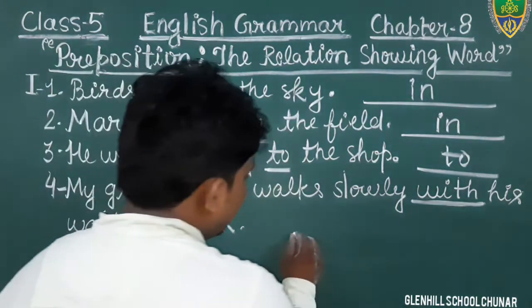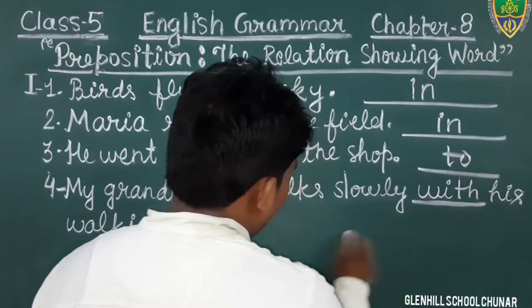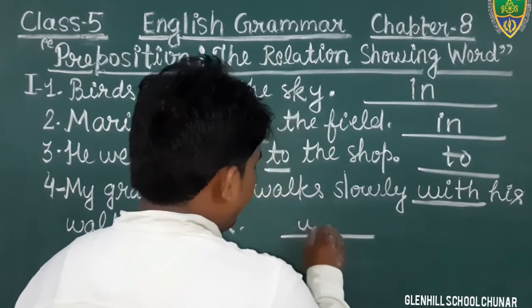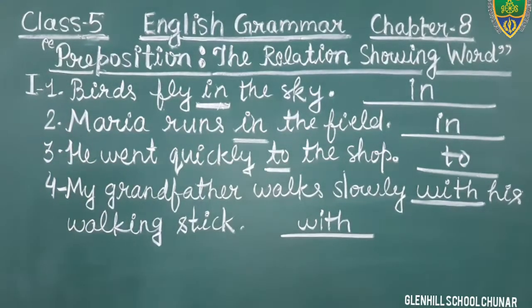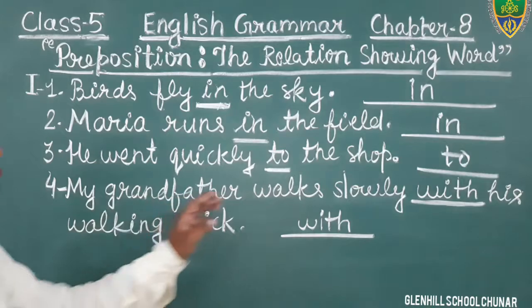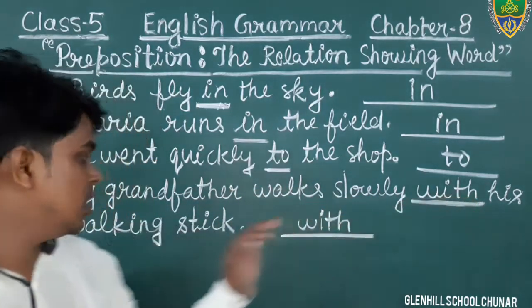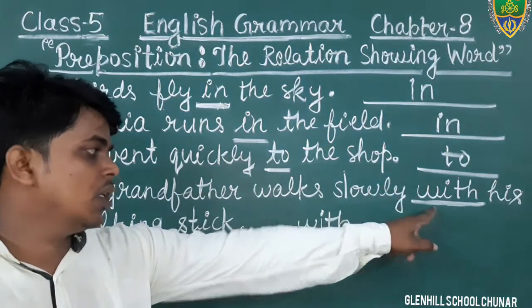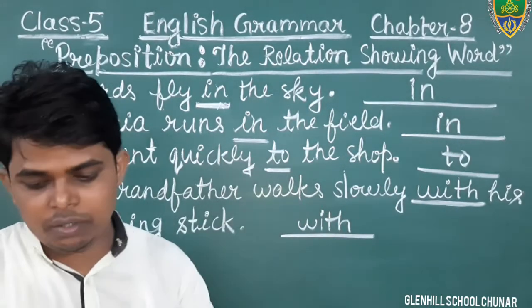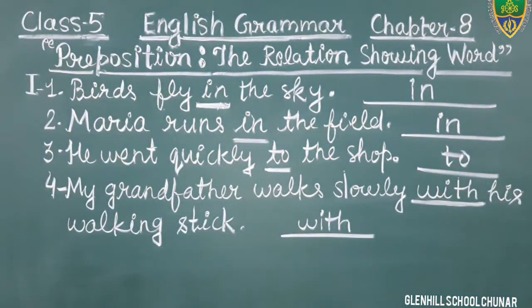So in this sentence, what is the preposition? The word with. In the blank, you will fill the word with. Okay? Just write down. My grandfather walks slowly with his walking stick. In this sentence, the word with is what? Preposition. Okay, students, so you will write it. Come to the next question.